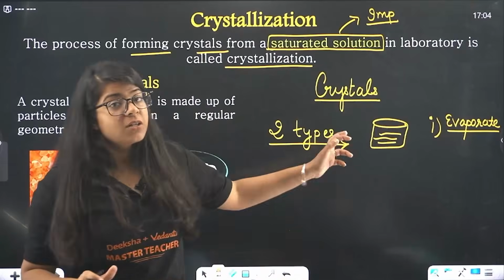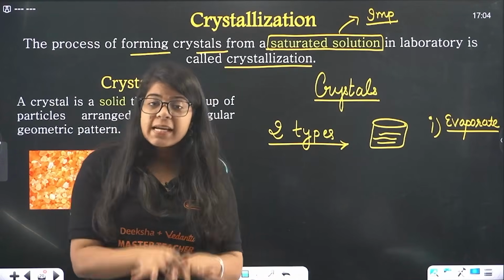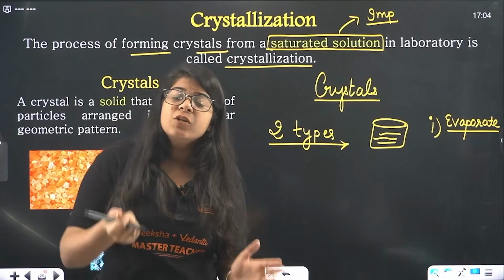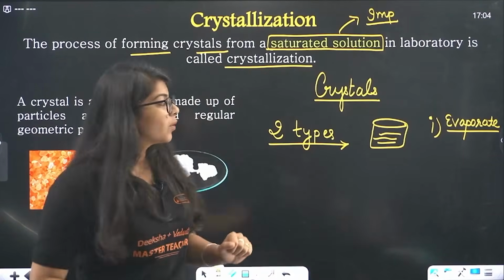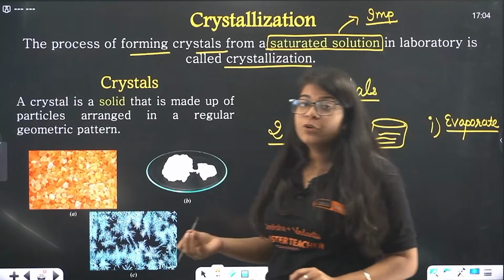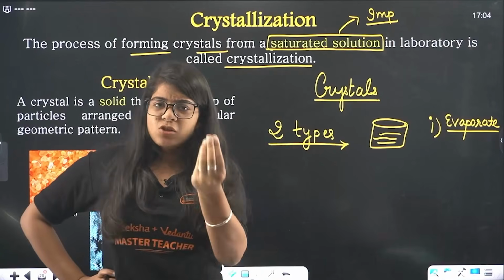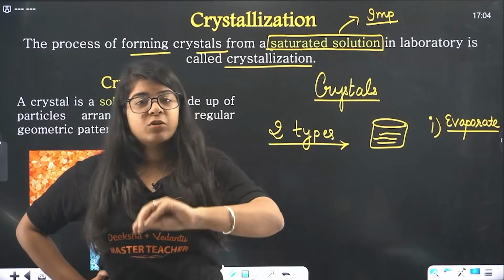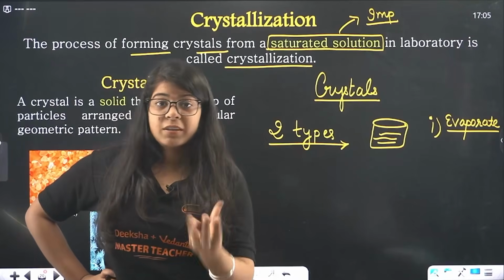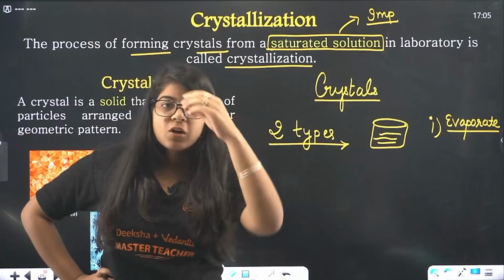Now it's a saturated solution. No more salt can be added into it, it will settle down. But right now it's a pure, homogeneous solution and you cannot add more salt to it. Now what can I do? I can decrease the amount of solvent, that is water. It's already a saturated solution, no more salt can be put. But if I take out the water, not the salt with it, only the water will evaporate, the salt will not evaporate.